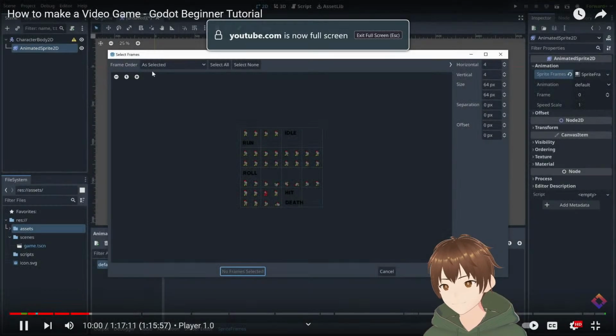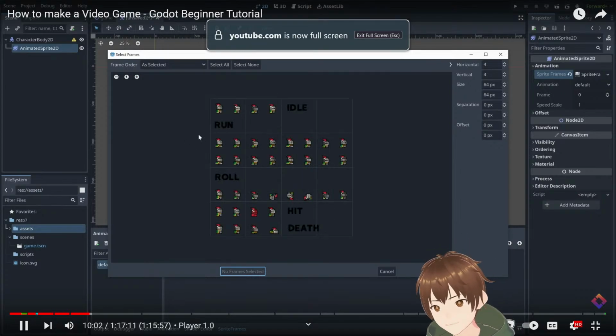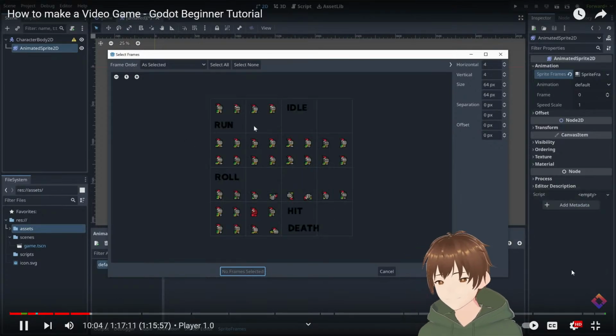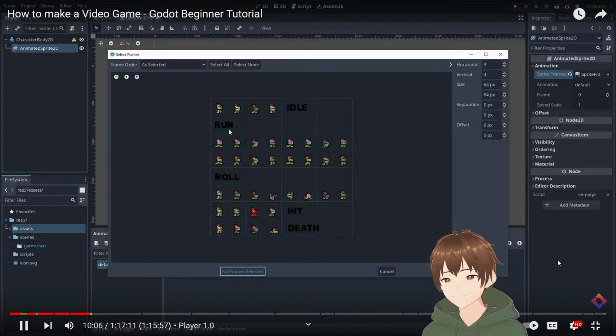And as you can see, I've gone ahead and packed all the different sprite frames of the knight's animation into a single image. This is called a sprite sheet. It's a very efficient way of working with lots of sprites, such as when doing animation. Otherwise, we would have to create an image for each single frame, which would quickly become an unmanageable amount of files. Now to start adding these frames in, we first need to configure the grid here.